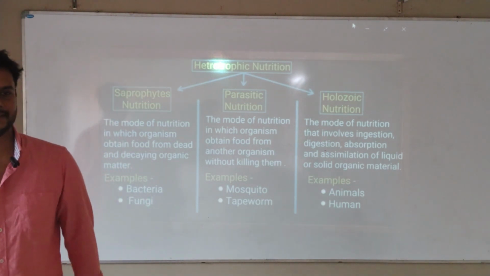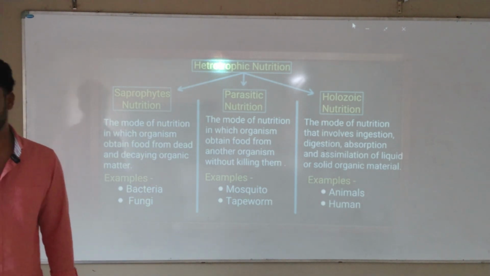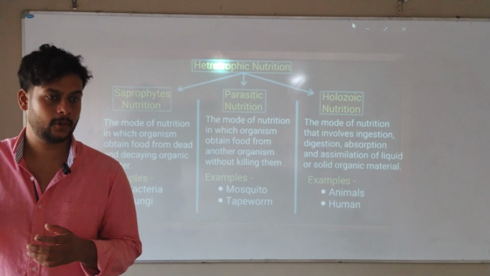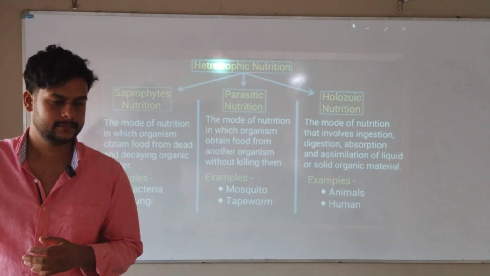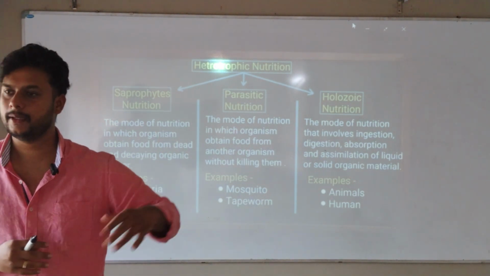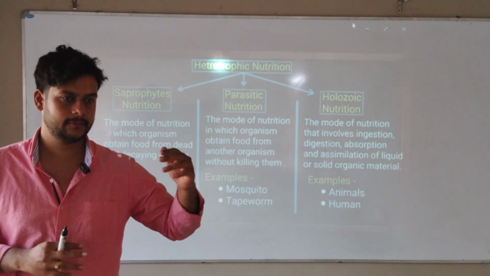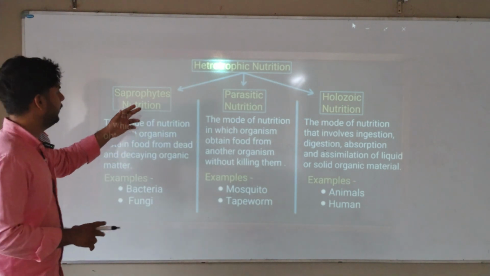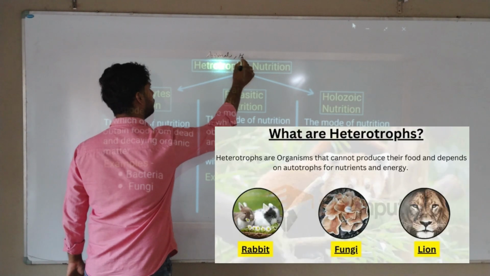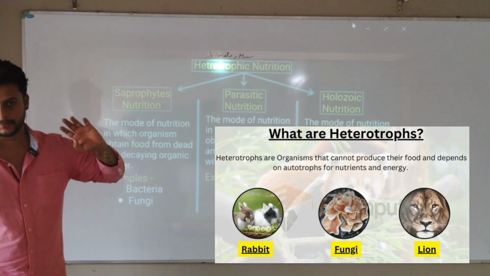Autotrophic means, auto means what? We prepare our own food. Who prepares their own food? Plants. The word autotrophic itself says it: food is prepared automatically. So plants are autotrophic. Hetero means external. The word hetero means going outside. So in search of food we go outside. That is what heterotrophic means. Animals, humans, all of these. So in heterotrophic nutrition we have different parts now.